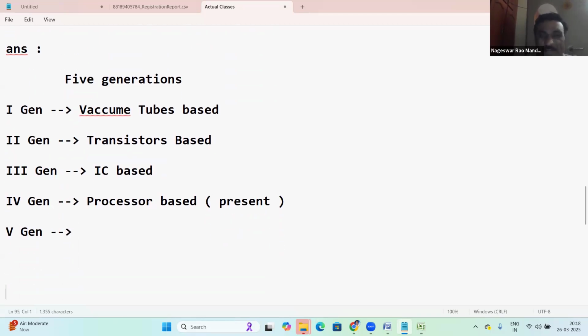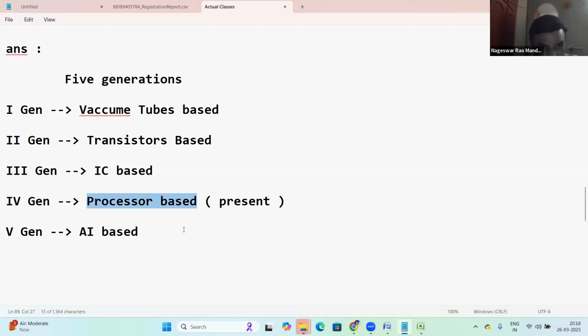What is the future generation computer? Anyone? No idea? The future generation is AI based computers. I'll explain something about AI also. We'll discuss something about AI also.